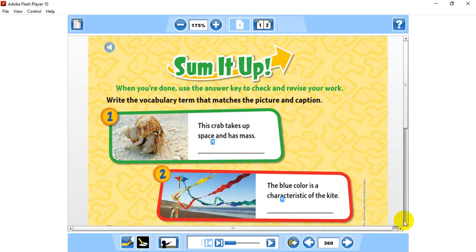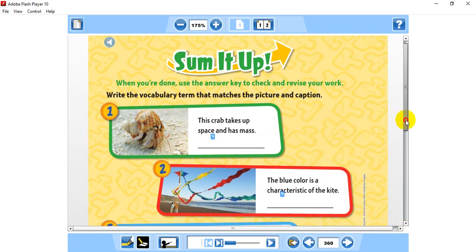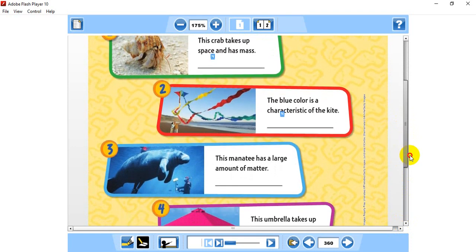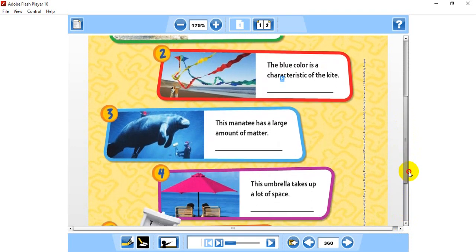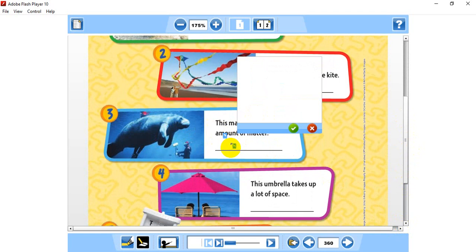Let's go to the third one. Number three: this manatee has a large amount of matter. So what do we call this, guys? Try to remember. I will repeat this definition: it is the amount of matter inside an object.